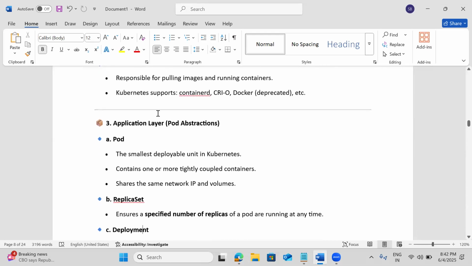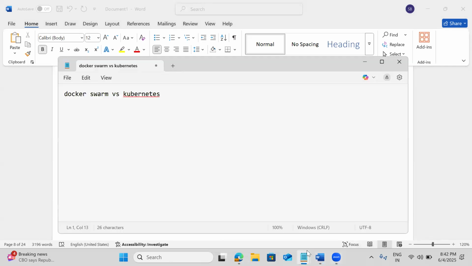Normally we call them containers, but in Kubernetes it's called a pod. I'll give one example. In virtualization we use the VM; in AWS we call that an EC2 instance; in Docker it's a container; but from Kubernetes it's a pod itself.